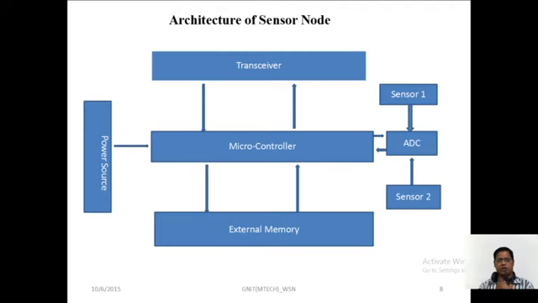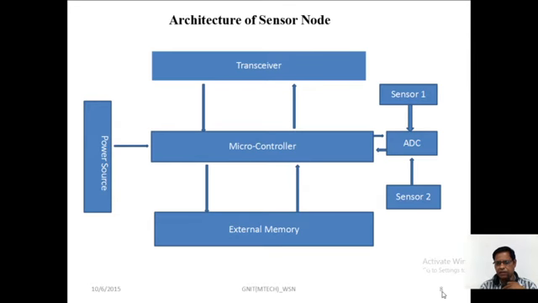Okay, this is the architecture of the sensor nodes. The sensors are connected to the node, and the node has a microcontroller connected to the external memory, transceiver and power source, and ADC with sensors 1, 2, 3 like that. This is the mediator. The ADC is the converter. It converts the sensor signals for the microcontroller. Whatever information is stored in memory is binary information, zeros and ones. The ADC is the converter from the end information to machine information, machine language.